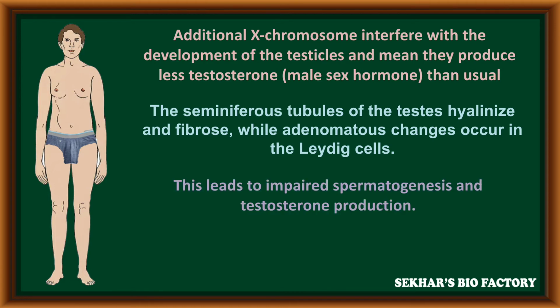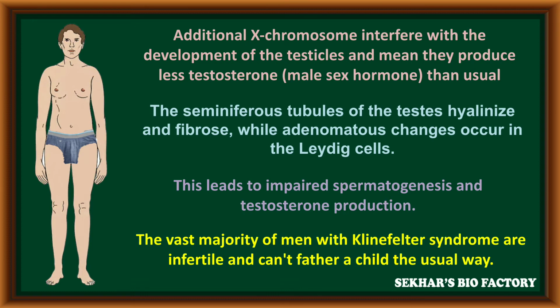This leads to impaired spermatogenesis and testosterone production. The vast majority of men with Klinefelter syndrome are infertile and cannot father a child in the usual way.